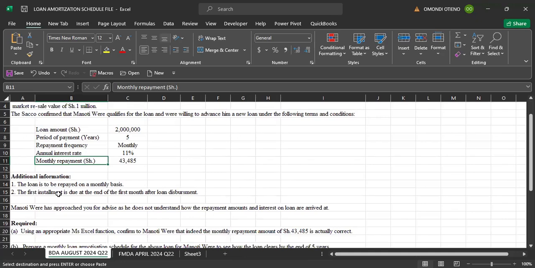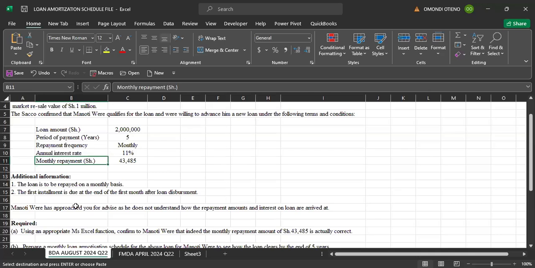Additional information: the loan is to be repaid on monthly basis. That's number one, very important. That's now the frequency. The first installment is due at the end of the first month after loan disbursement. So basically we are able to see this loan is paid for in arrears. That is, the opening loan balance will attract interest at the end of the month. It is not paid for in advance, it is paid for in arrears. Then Manoti Were has approached you for advice as he doesn't understand how the repayment amount and interest on loan are arrived at. So that's what you want to do here today.